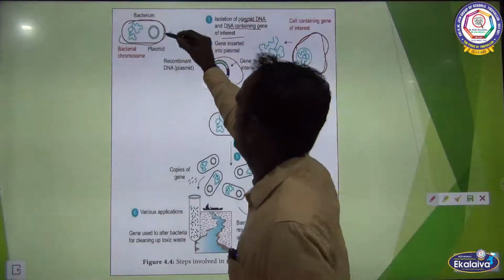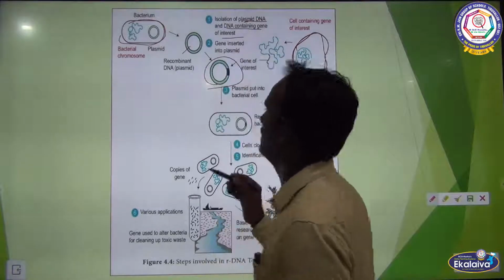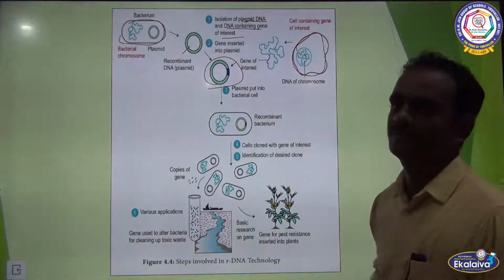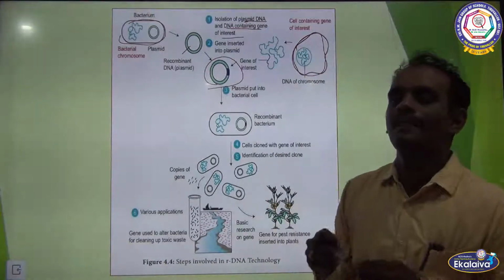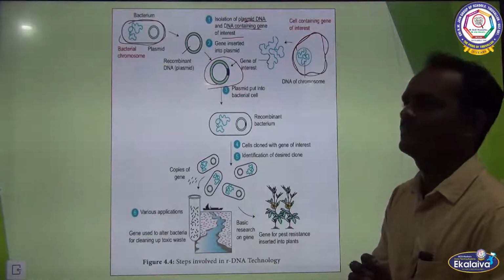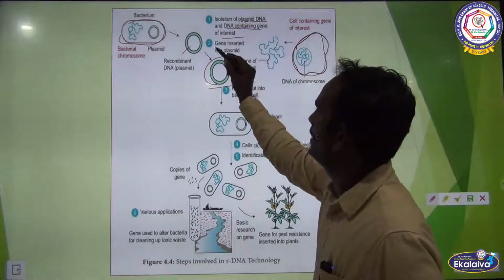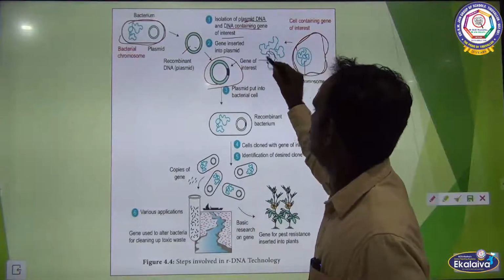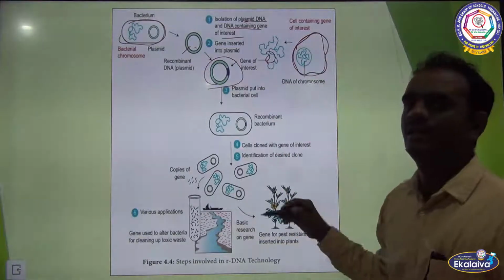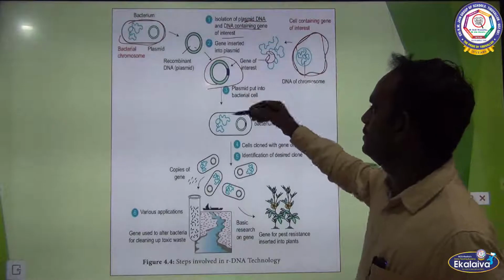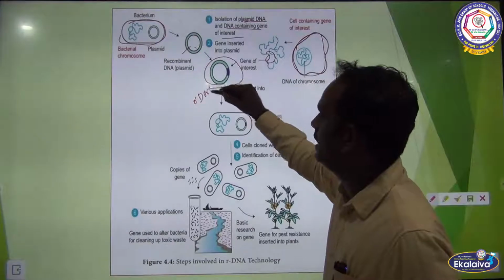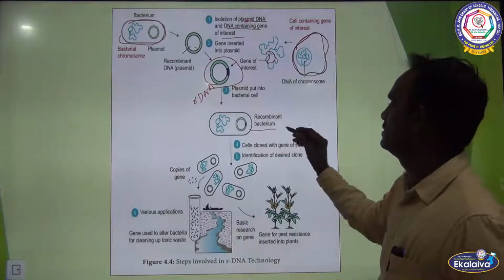See here, isolation of plasmid takes place, and then separation or isolation of DNA fragments. Joining of plasmid with DNA, we are getting a plasmid containing gene of interest. See here, the gene is inserted into the plasmid. Here is the plasmid, and this is a gene here. Now the gene is inserted into the plasmid. Now we are getting the rDNA or recombinant DNA. This plasmid is put into the bacterial cell. The next step is this rDNA, recombinant DNA, is inserted into the bacterial cell. This is called a bacterial cell.